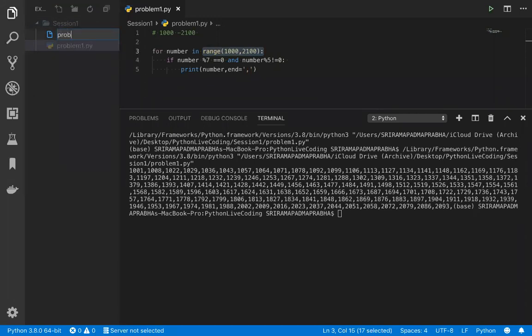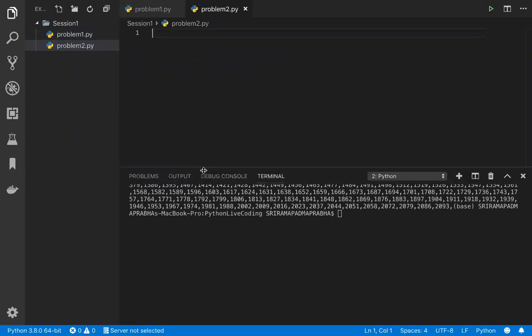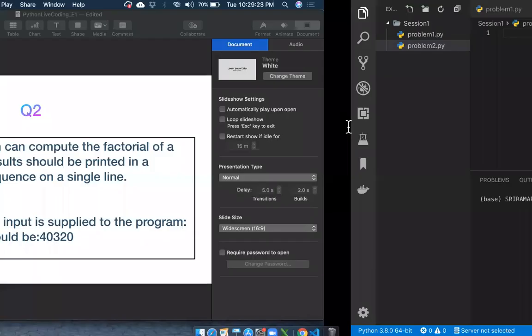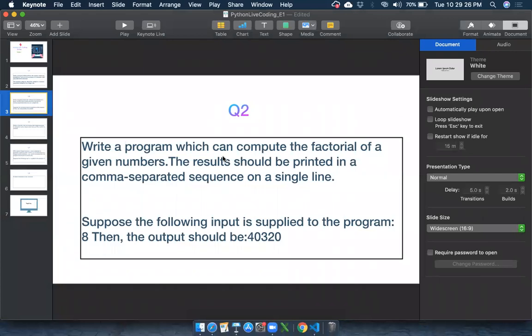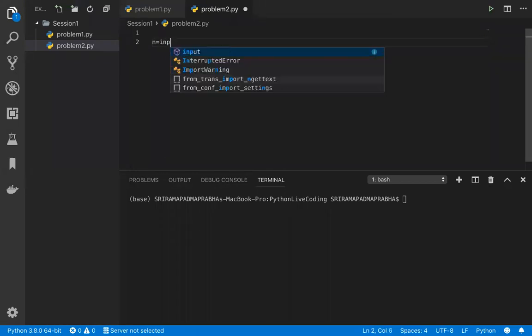Let me go to this problem 2.py. Basically I want to find the factorial numbers here. Let me clear all this output. Again, I'm going to read the problem statement: write a program which can compute the factorial of the given numbers, any number. The results should be printed in a comma separated sequence. Any number means the user is going to enter the number, so n is going to be entered by the user using the input function.